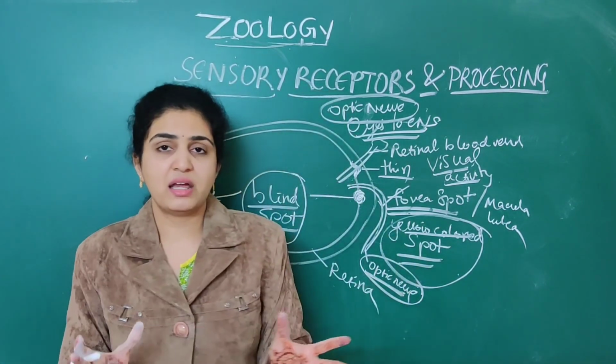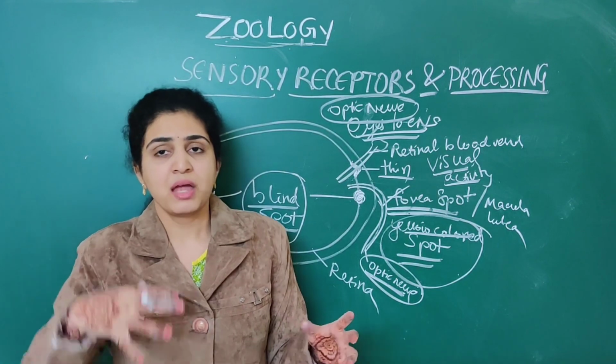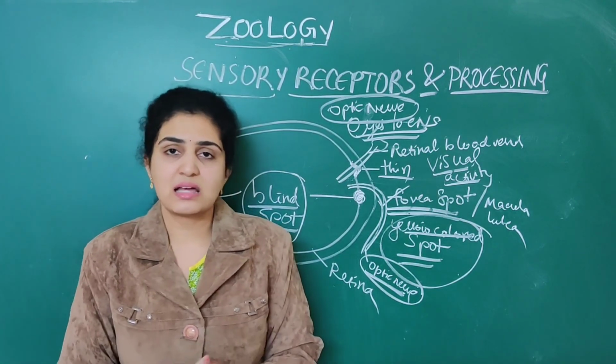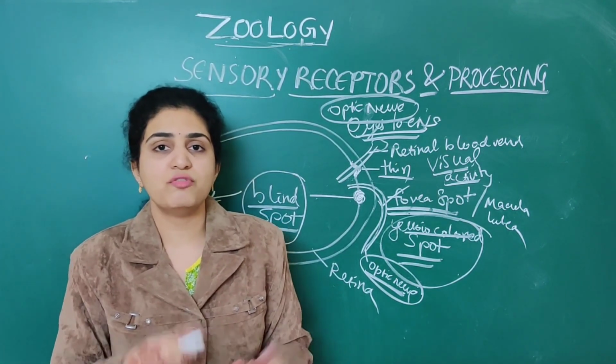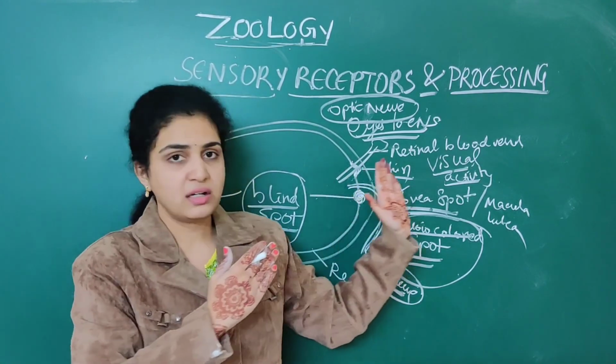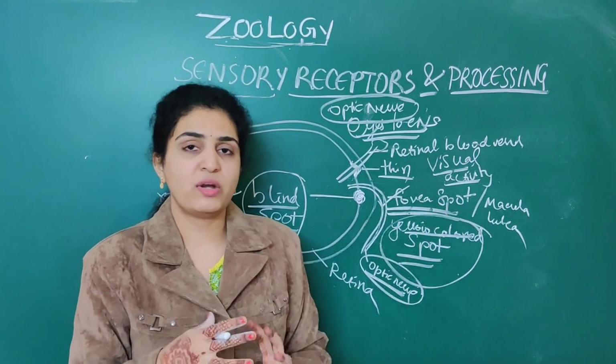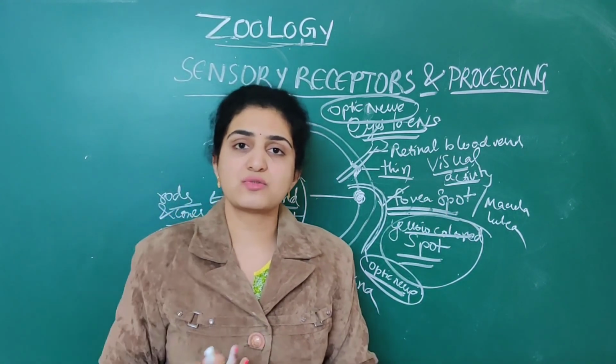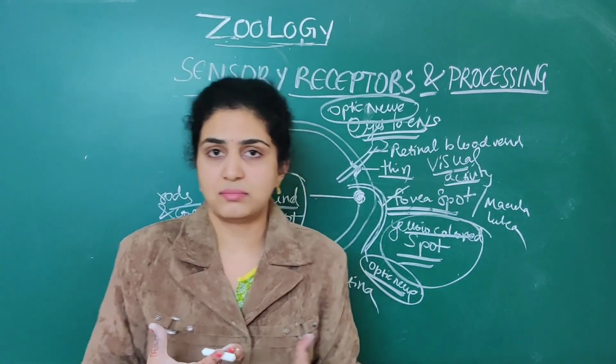So I have given a full brief idea about all this. Next class we will see the mechanism of vision, how the light is transmitted through different structures, as well as we will see about the ear.